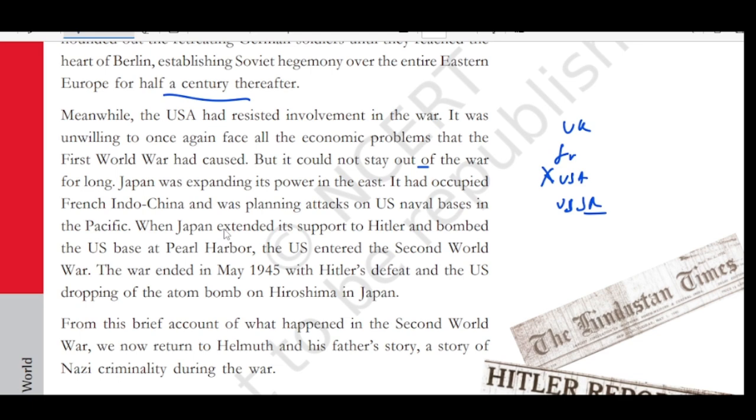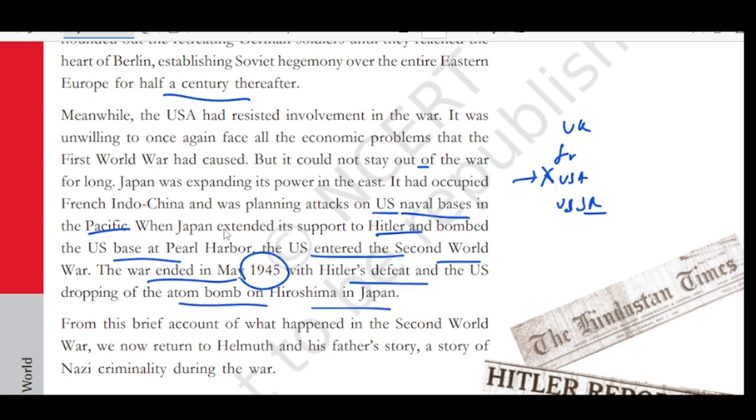Japan was expanding its power in the east. Because Japan was expanding against the USA, the USA had to come into the war. It had occupied French Indochina and was planning attacks on USA naval bases in the Pacific. When Japan extended support to Hitler and bombed the US bases at Pearl Harbor, the USA entered the Second World War, and the war ended in May 1945 with Hitler's defeat and the US dropping an atomic bomb on Hiroshima in Japan.